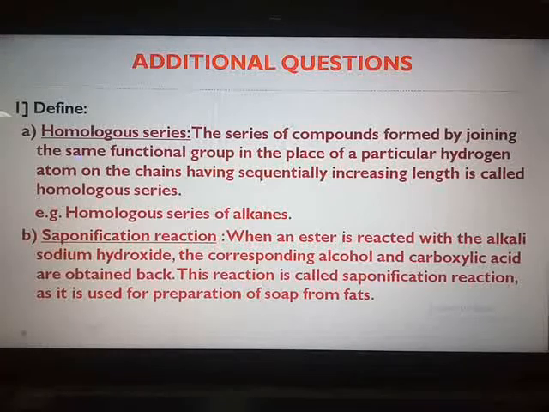So don't take this chapter as a tension, even though it is lengthy. You concentrate more on the important topics of the chapter, that is your functional group, homologous series, and the textual questions and all the chemical properties of carbon compounds. In short, you prepare the chart. Addition reaction, one example. Substitution reaction, one example. In that way, you can prepare this chapter.